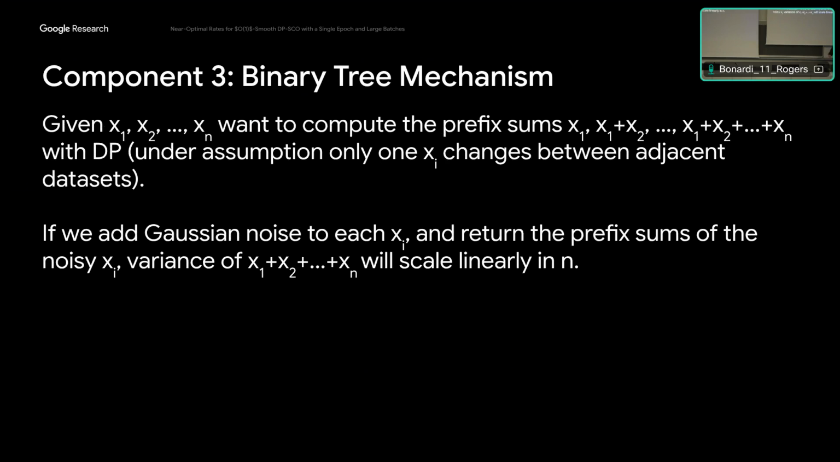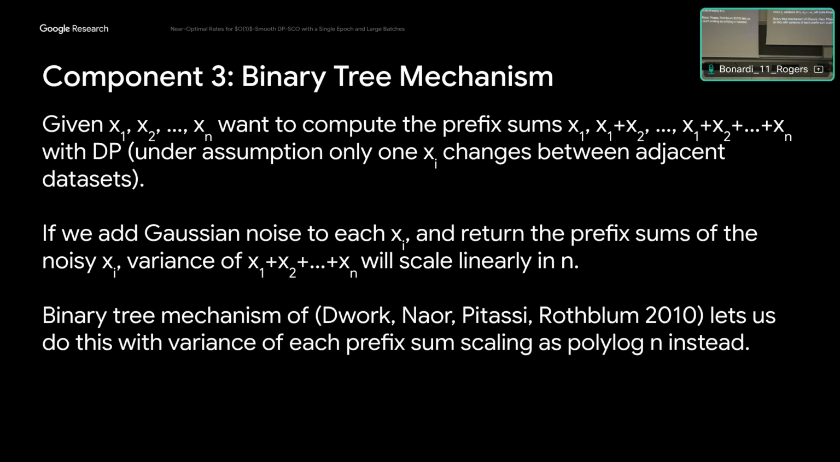So the naive way to do this would be to privatize the stream by just adding Gaussian noise to each xi. But the problem with this approach is that if you look at the last prefix sum of x1 to xn, I have n noisy terms, so the variance of this prefix sum is going to scale linearly in n. The binary tree mechanism is just a clever way of adding noise, which allows my noise to scale polylogarithmically instead.